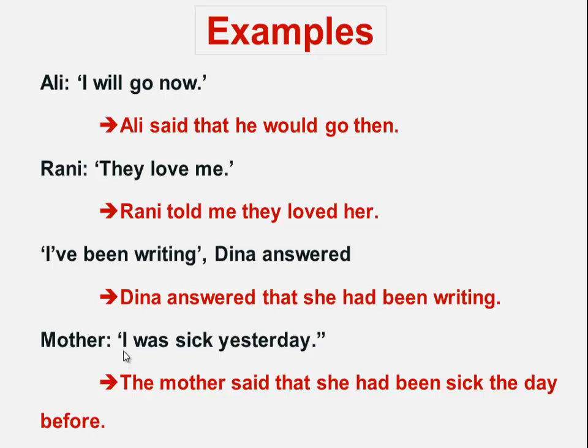Notice that I changed the pronoun from I into she, because the mother said that she, and then we have the verb to be here, which is in the simple past. I changed this verb into the past perfect, and the past perfect of the verb be is had been, and then I changed this time expression yesterday into the day before.